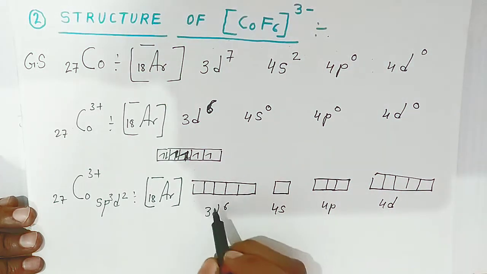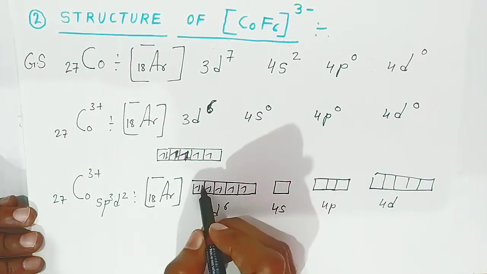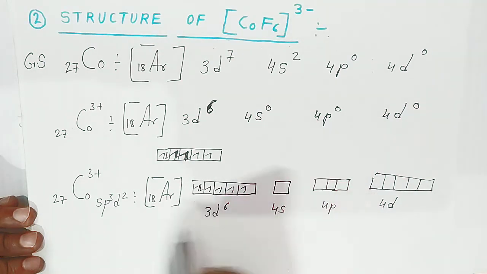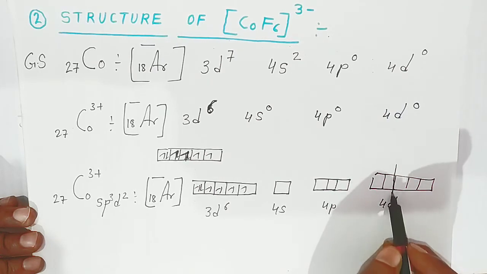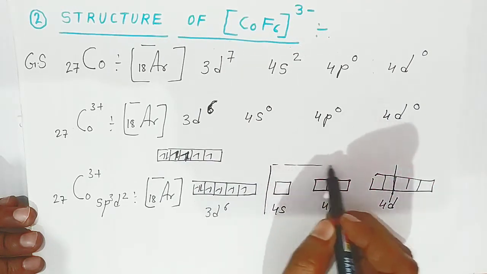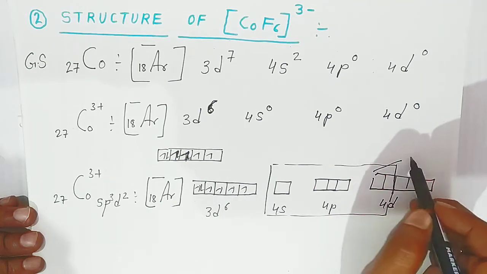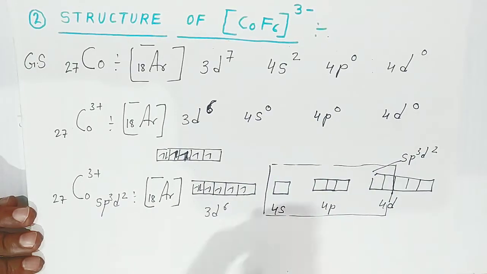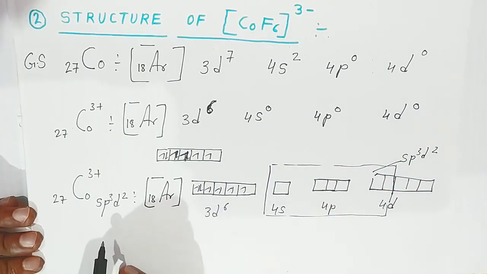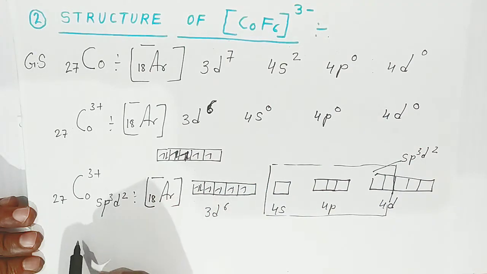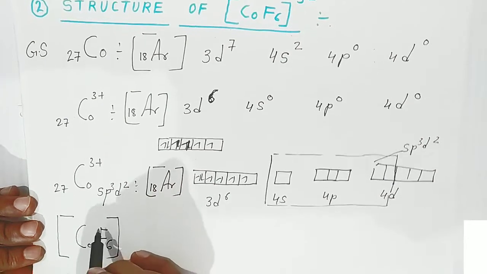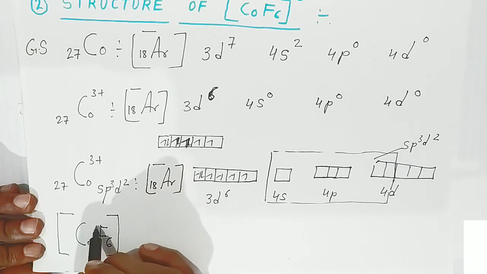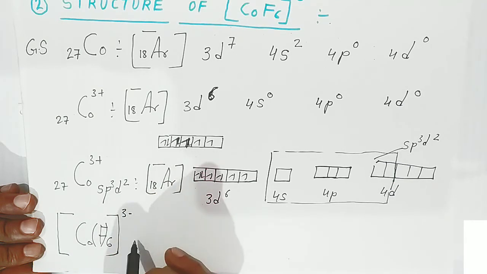Now students, here in 3d you have to fill single electrons first, then the pairing will take place. Now here it will go sp3d2: 1 s orbital, 3 p orbitals and 2 d orbitals are going to participate in the hybridization. They are forming sp3d2 hybridization. So a total of 6 orbitals, vacant orbitals, will be there. When the fluorine approaches, it will form the cobalt complex. This is the symbol, students, 6 fluorine and 3 minus.